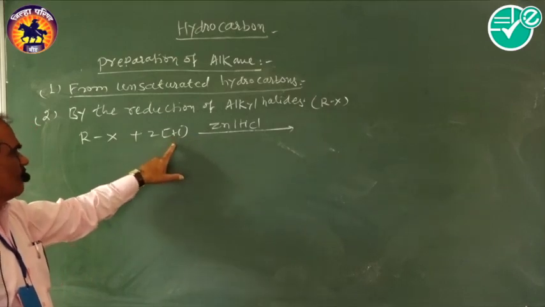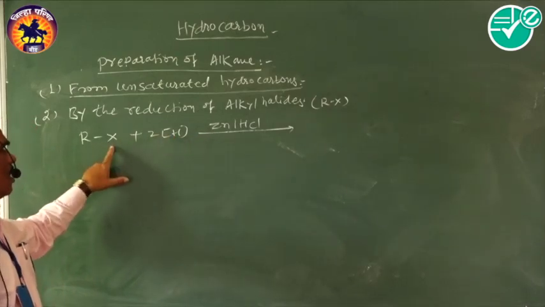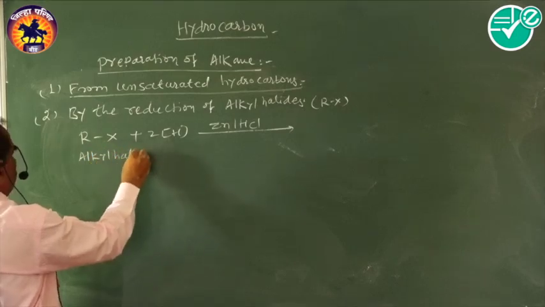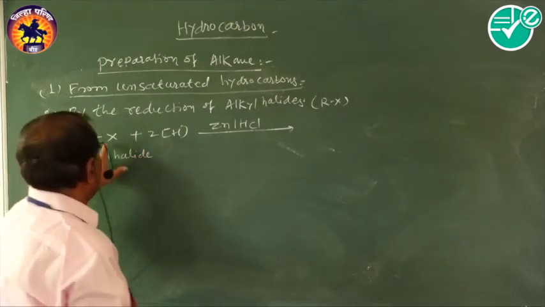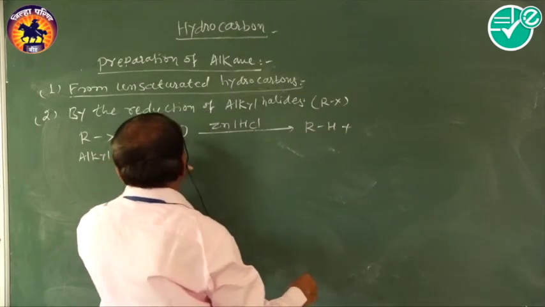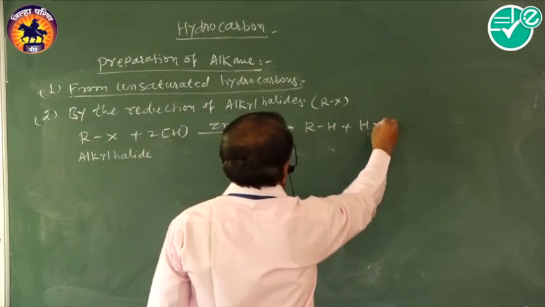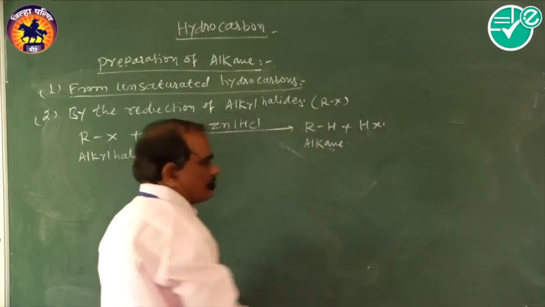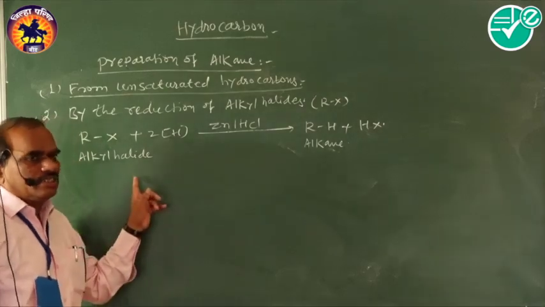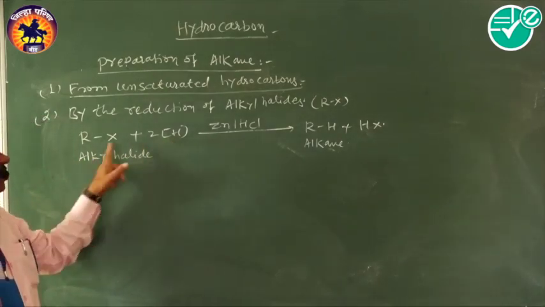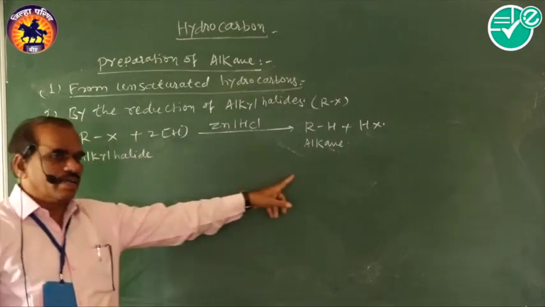This is called nascent hydrogen, which reacts with the alkyl halide. Therefore it forms RH plus HX, that is alkane. This is a general reaction. Here the nascent hydrogen reduces the alkyl halide to alkane.